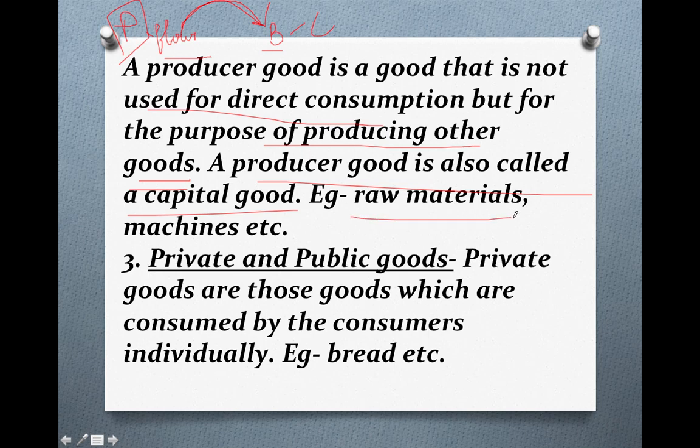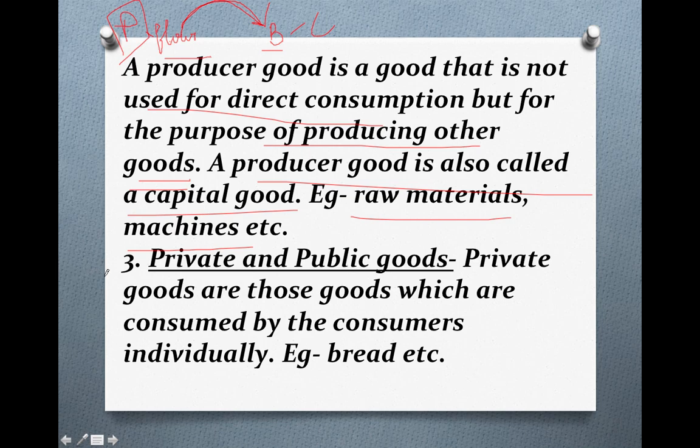So raw materials cannot be consumed directly. They need to be processed, they need to be transformed into a finished product, and then only they can be consumed by a consumer. Machines. So all those goods which are used in producing the consumer goods can be termed as producer goods, while consumer goods were those goods which were consumed directly by the consumers. So I hope the difference is very much clear to you.